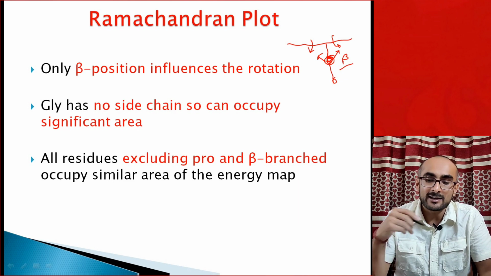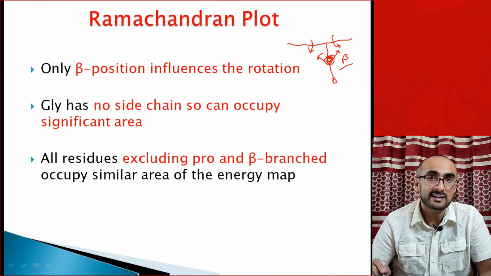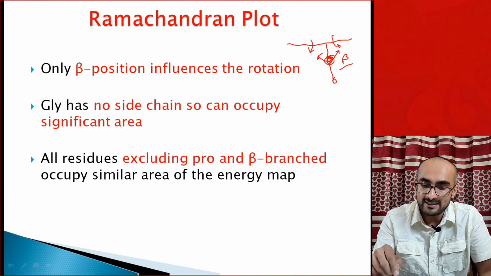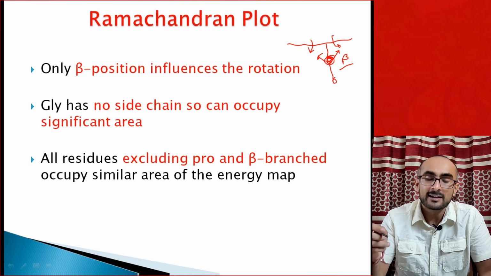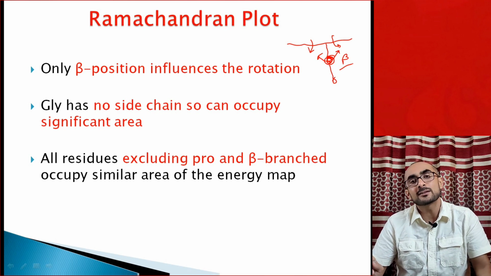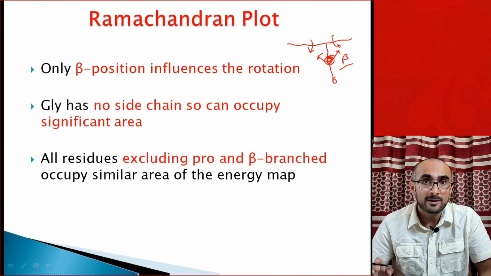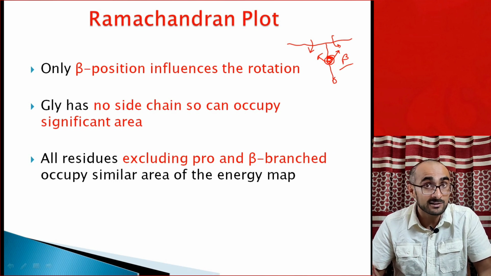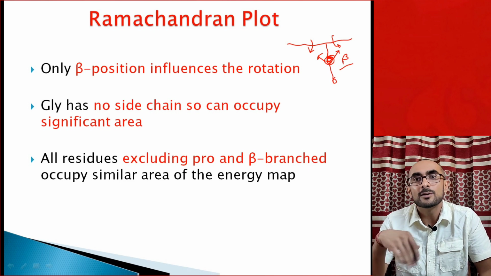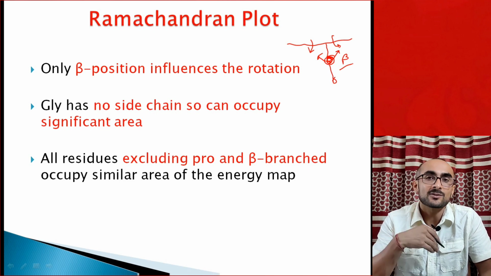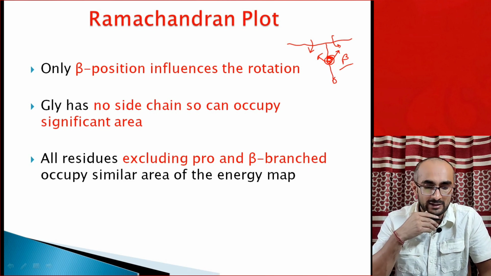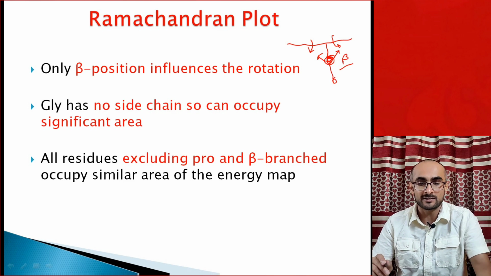In case of any amino acid where there is no C beta, like in case of glycine, that does not influence rotation of phi and psi. That's why in case of glycine, rotation is free. Glycine can occupy the complete area of the phi psi plot, the Ramachandran plot, because in case of glycine, the side chain is not there. There is no C beta atom, so the rotation is much more free in case of glycine due to the missing side chain. So the C beta position influences the rotation most.